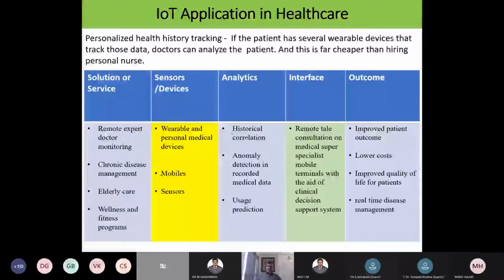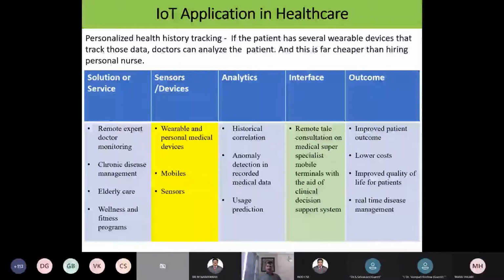By that, I can take that information, the historical correlation, whatever sensing information I am receiving, and with the help of the remote expert doctor, we can correlate what kind of problem there is. With respect to that problem, he can suggest the method. So that is anomaly detection in recorded medical data and usage prediction also. You see the interface: remote telecommunication, teleconsultation with medical super specialists, mobile terminals with the aid of a clinical decision support system. So this is one of the advantages.